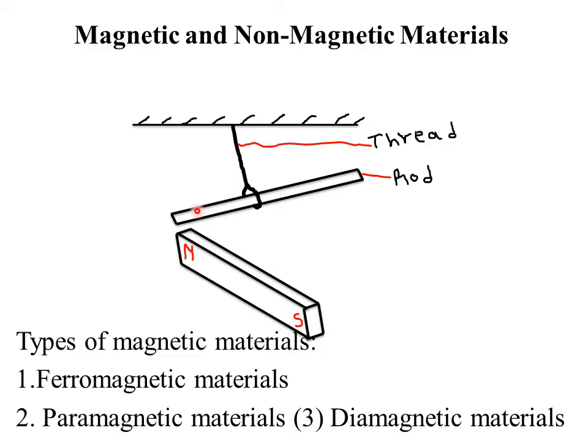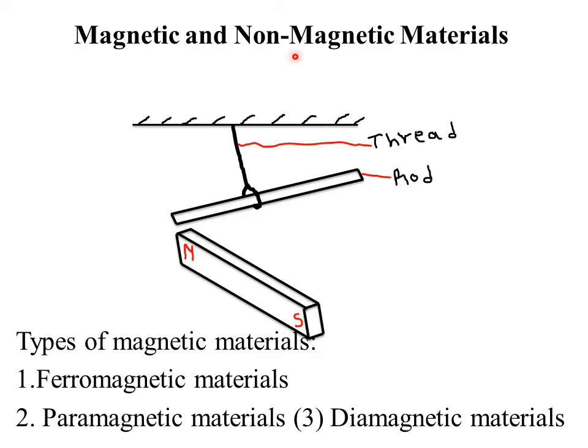So in short, what is a magnetic material? Magnetic materials are those materials that are attracted by a magnet. Whereas materials that are not attracted by a magnet, we call them non-magnetic materials.